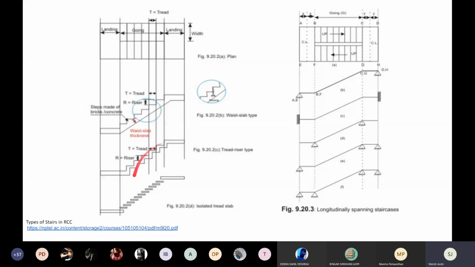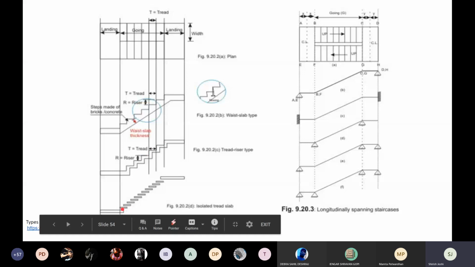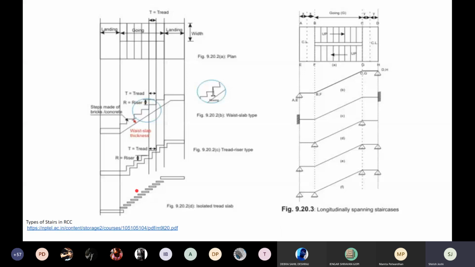And the third is a step where each step, and this is called an open staircase, so these sides remain open. Each of these steps is actually an independent step, and they can be supported either by walls on two sides or they can be hung, and we've seen some examples of that also.